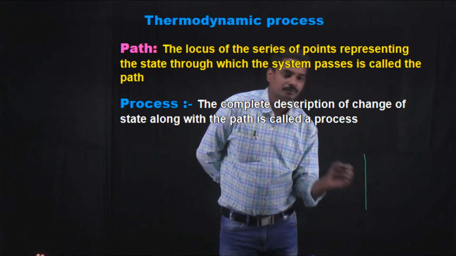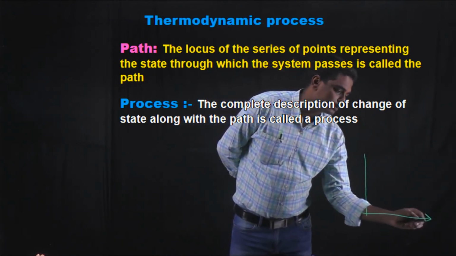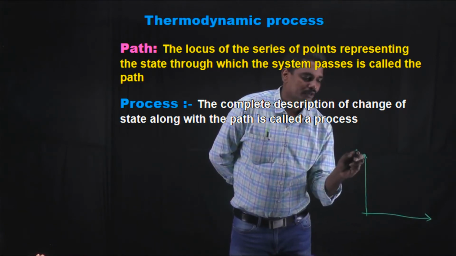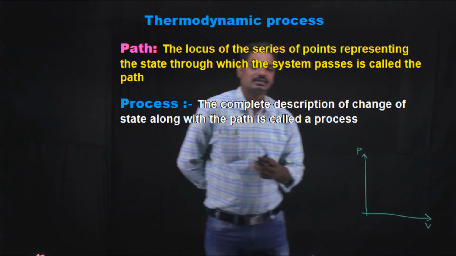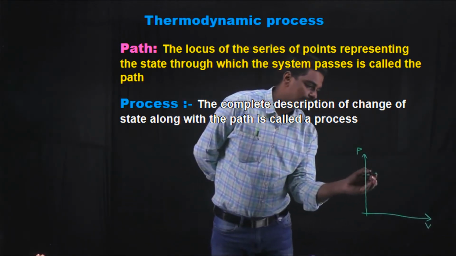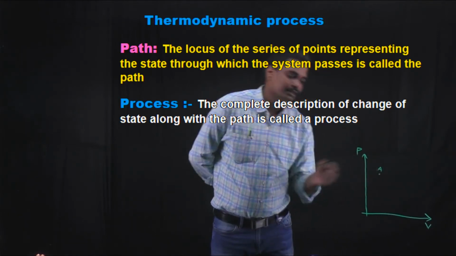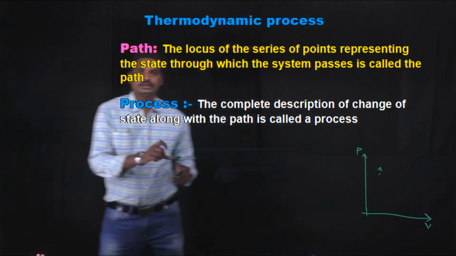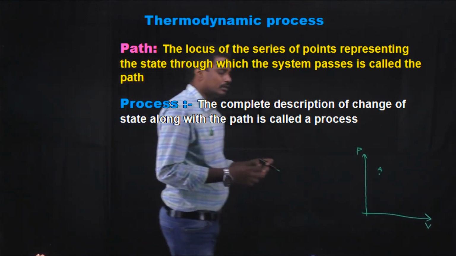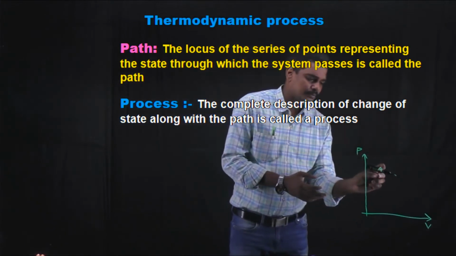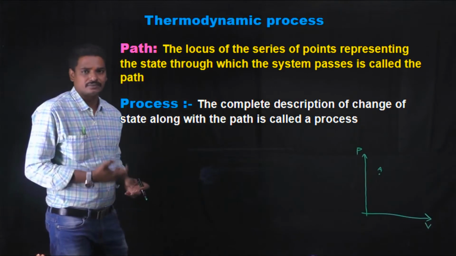For that system, let us draw a graph. Let us draw a PV graph where pressure is on the y-axis and volume is on the x-axis. Initially, let the equilibrium state of the system be A. A is the equilibrium state of the system at a particular time. At this point A, let the system have pressure P1, volume V1, and temperature T1.